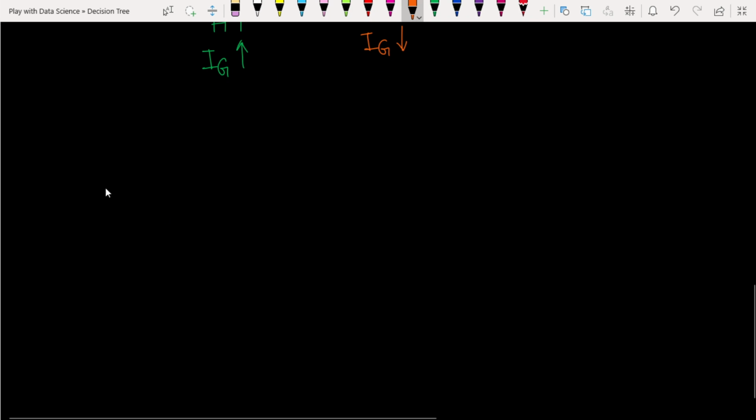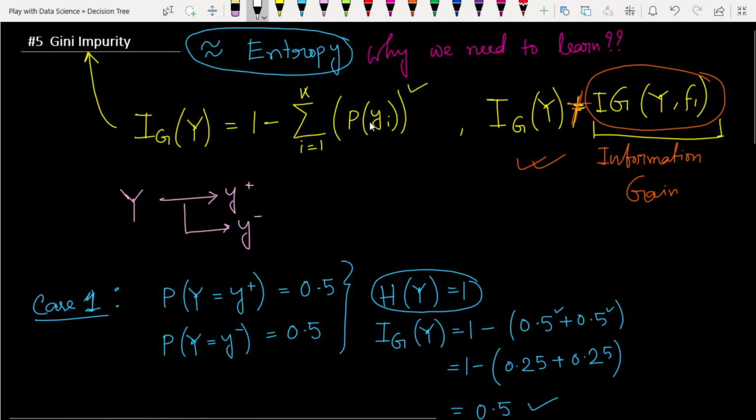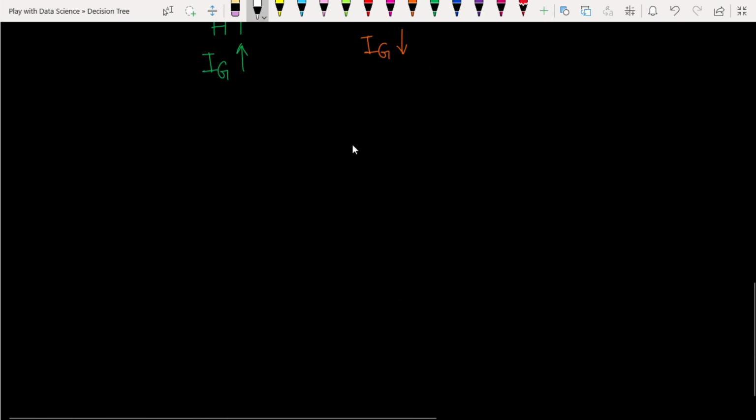If you see the formula of the Gini impurity, it takes the square term. But first let me write the formula for entropy.